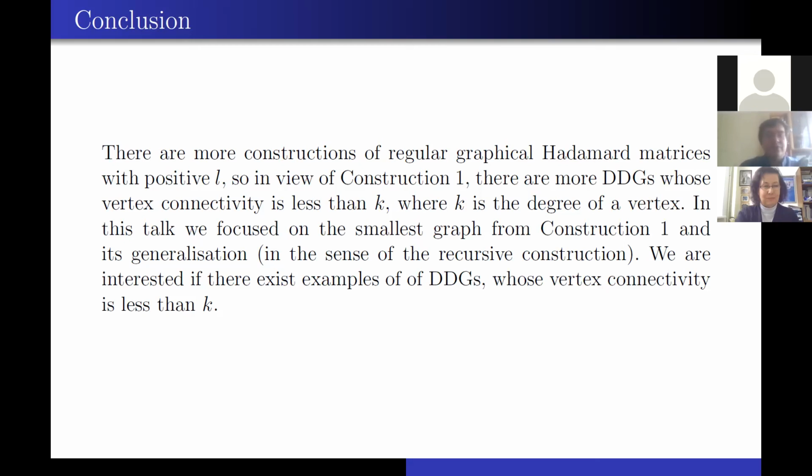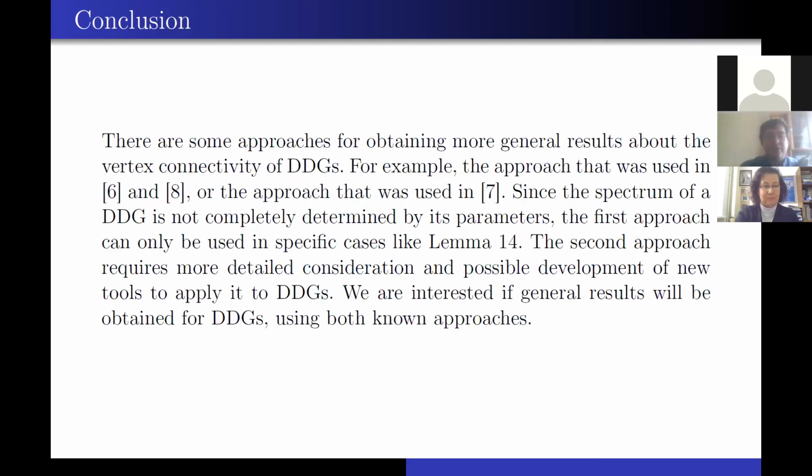In this talk, we focused on the smallest graph from construction 1 and its generalization. We are interested if there exist examples of DDGs whose vertex connectivity is less than k, besides the graphs that can be obtained from construction 1, and besides graphs with lambda 1 equals k minus 1. So we don't know at this time, are there any other constructions that give us DDGs with vertex connectivity less than the degree of the vertex?